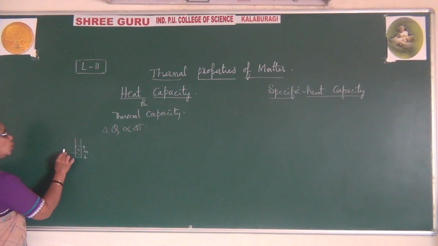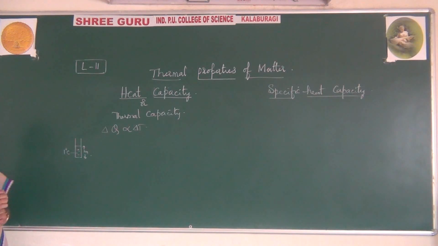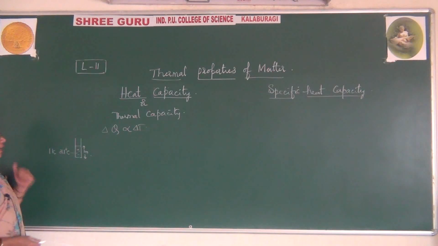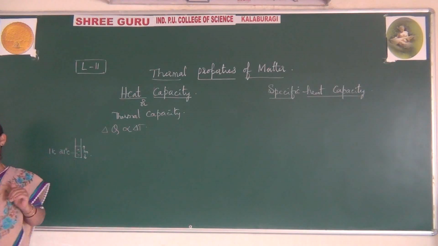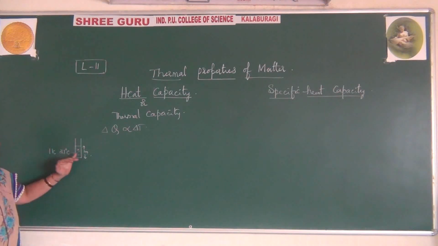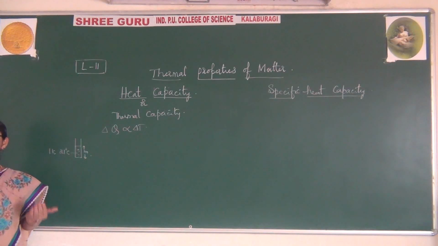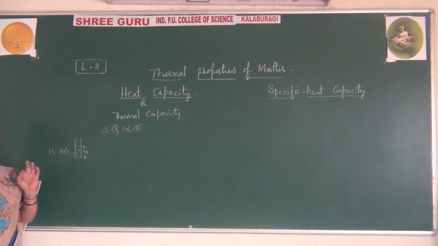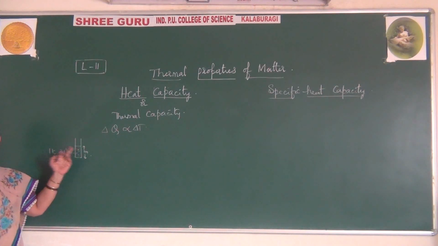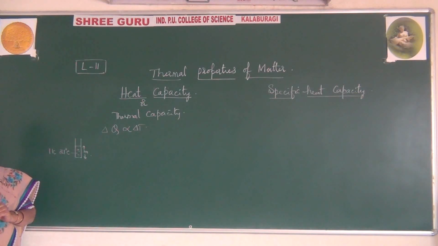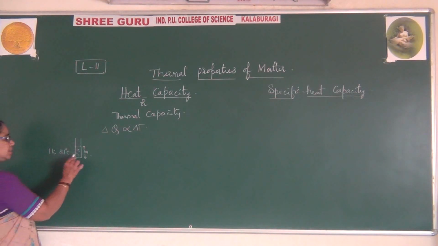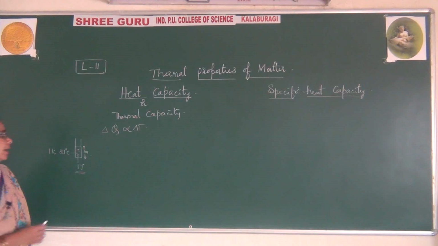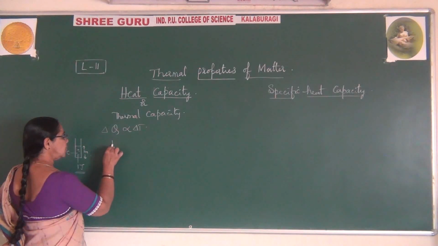I am heating this by 1 degree centigrade, or you can also say 1 Kelvin. Both are correct. So maybe 1 degree centigrade or 1 Kelvin, you are supplying heat to it. Now I am supplying Q amount, that is 1 joule of heat, to it. For this 1 meter height, for a 1 degree rise in temperature, I am supplying 1 joule of heat. Let me say I have taken a different measure, that is, a different shape of the body.